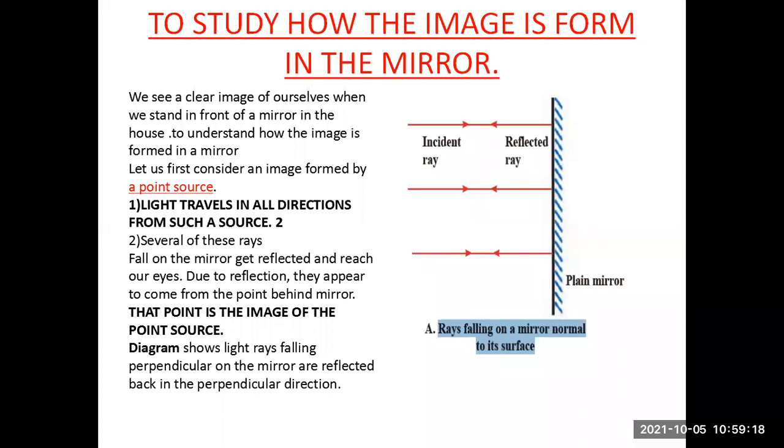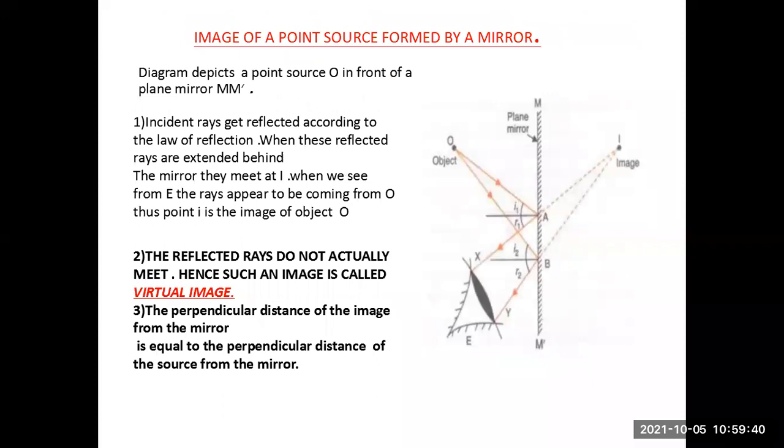Just draw these diagrams very properly. Show the plane mirror by the tilted lines on one side, the incident ray and the reflected ray by the arrows. Everything should be written. The diagram naming should be given very properly. After observing this point source, we have seen this to study virtual image.